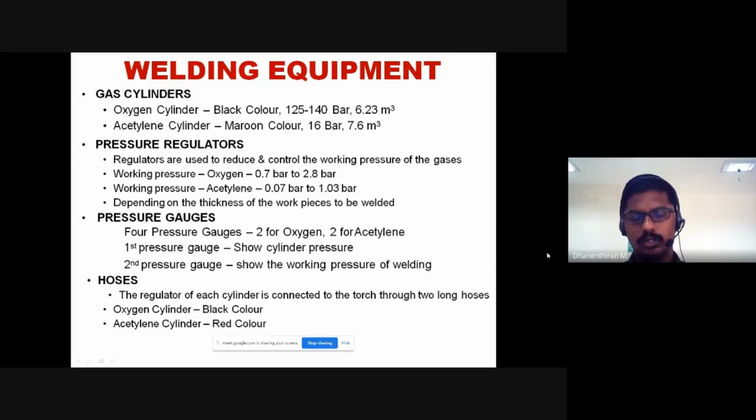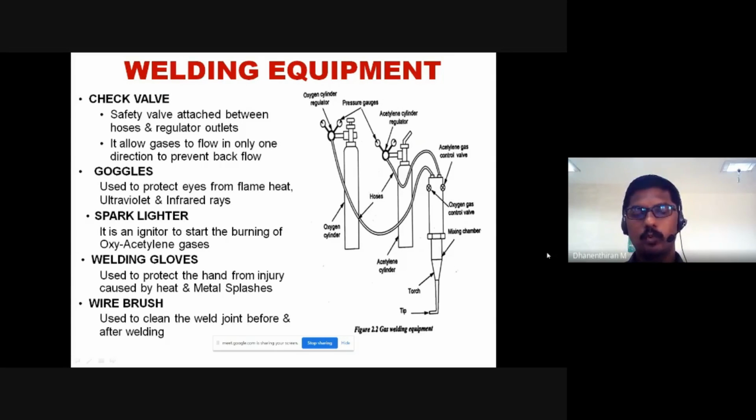Next, we have the hoses, which are the path the gas passes through, for the oxygen cylinder and the acetylene cylinder. Here the color is black for oxygen and red for the acetylene cylinder. Next is the check valve, a safety valve attached between the hoses and the regulator outlets. It allows the gas to flow in only one direction to prevent backflow. It is also called a non-return valve. Once the gas has entered, it should not flow back. That is the main purpose of the check valve.